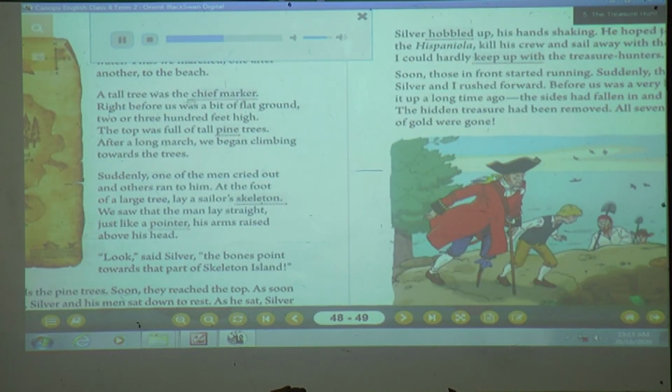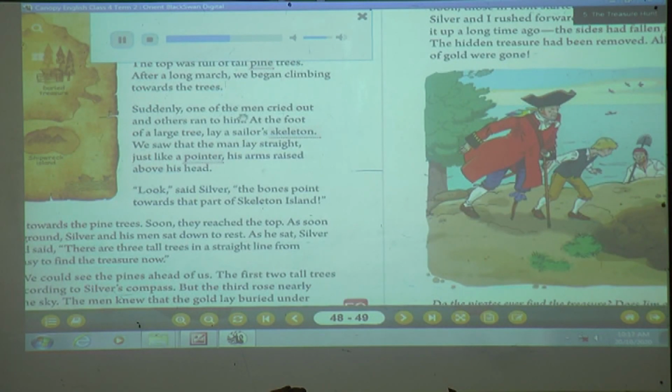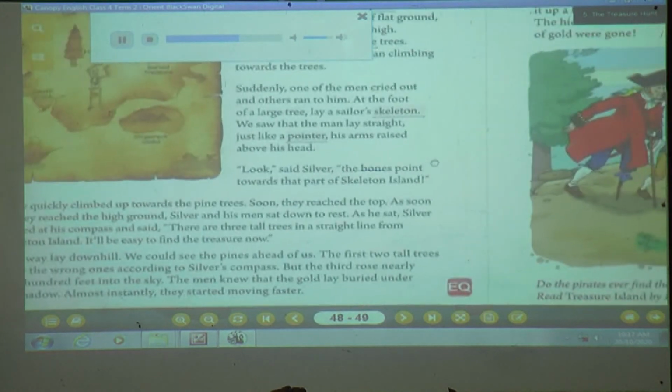A tall tree was the chief marker. Right before us was a bit of flat ground, 200 or 300 feet high. The top was full of tall pine trees. After a long march, we began climbing towards the trees. Suddenly, one of the men cried out, and others ran to him. At the foot of a large tree lay a sailor's skeleton. We saw that the man lay straight, just like a pointer, his arms raised above his head. "Look," said Silver, "the bones point towards that part of Skeleton Island."